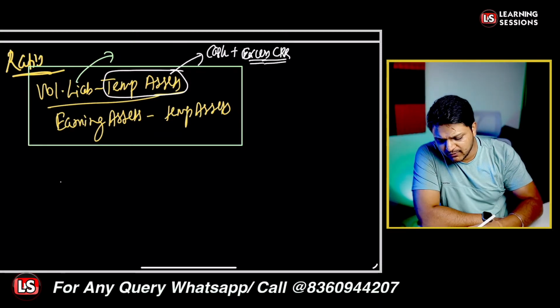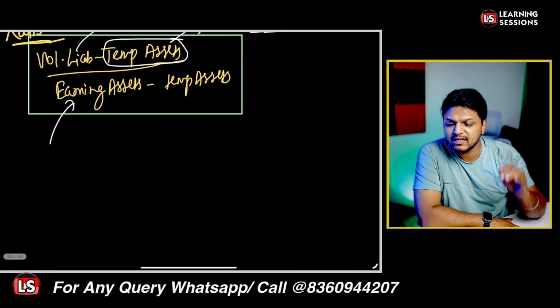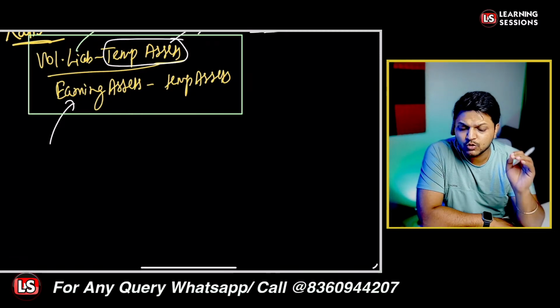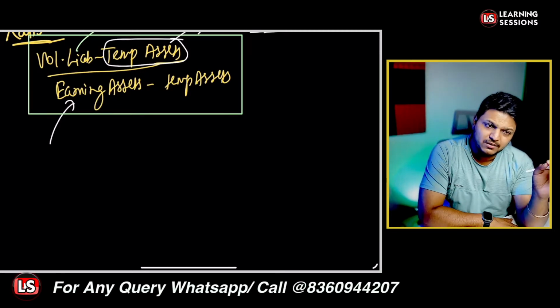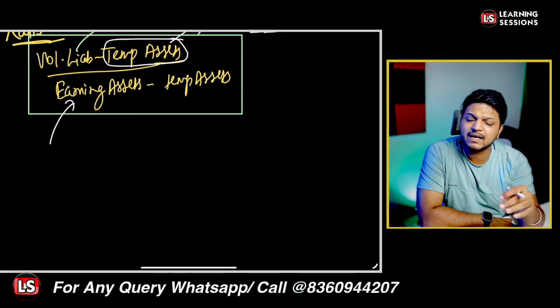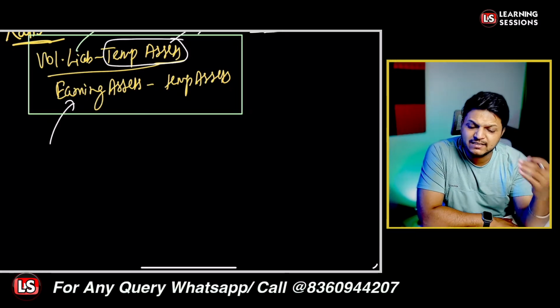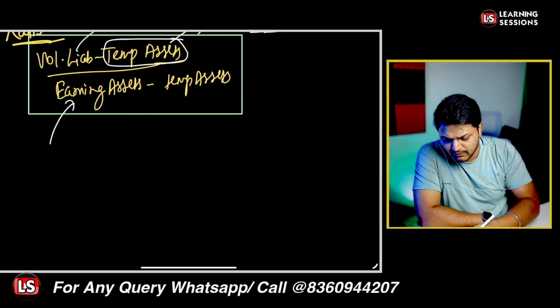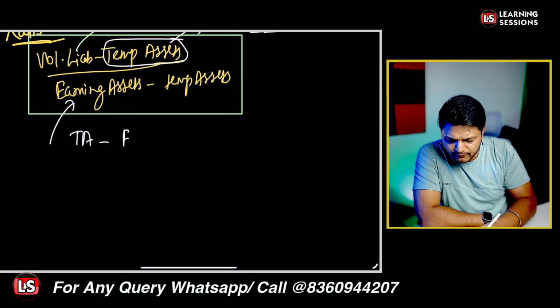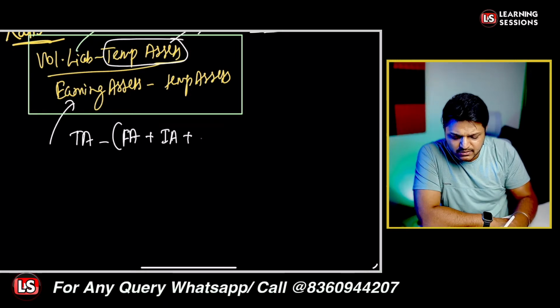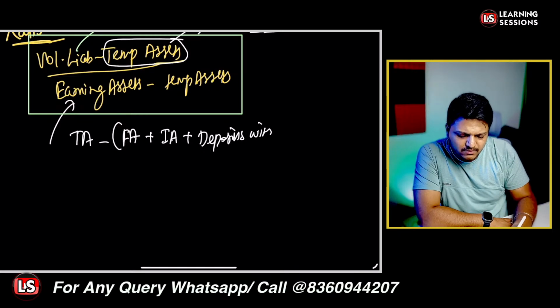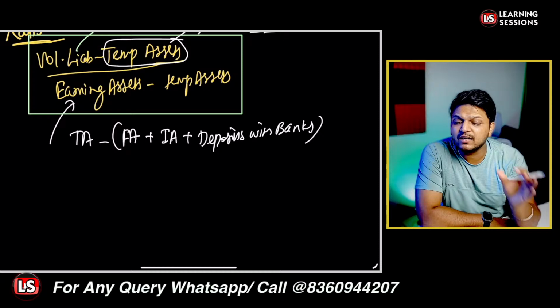The third component we must learn from this ratio is the earning asset. What are the earning assets? If we subtract from the total assets the fixed assets, intangible assets, and deposits with other banks, including balances in current accounts with other banks, that will give us the earning assets.